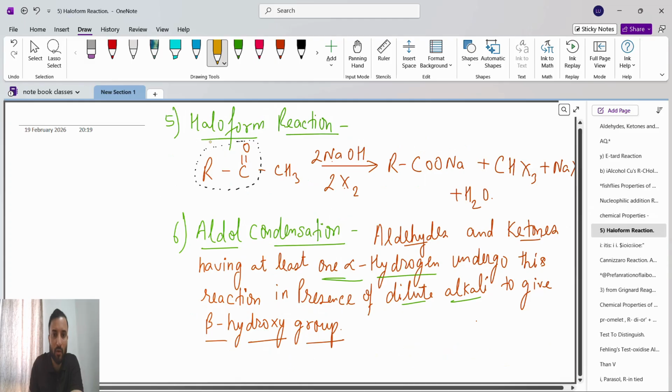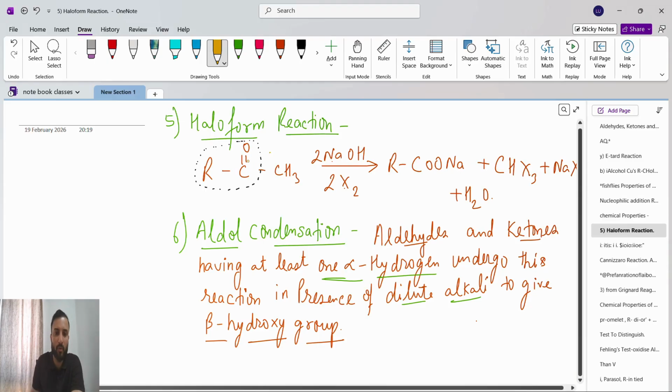Now the haloform reaction and aldol. Haloform reaction means C=O connected with R and then a methyl group, that is, C=O connected with R and an alkyl group.